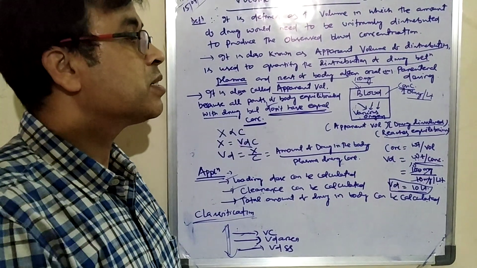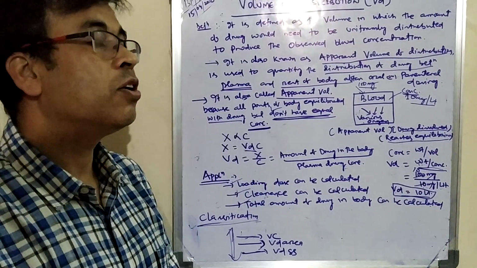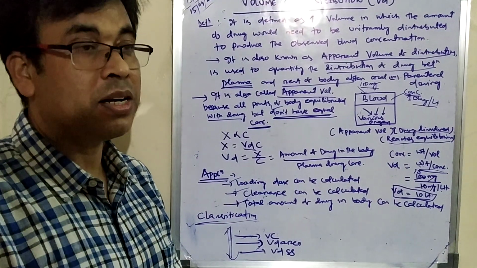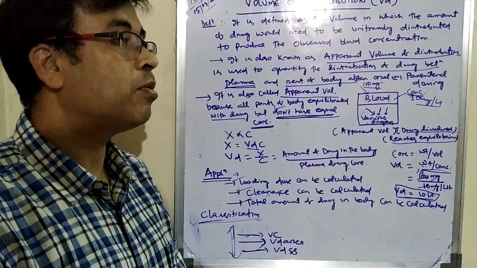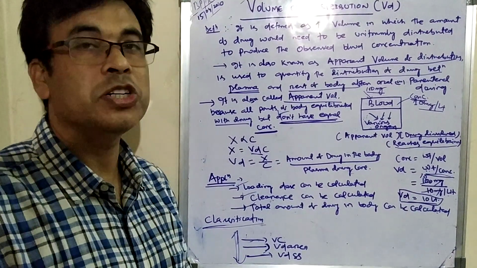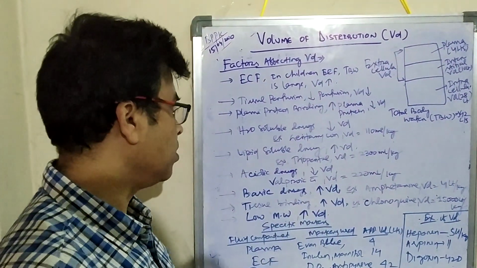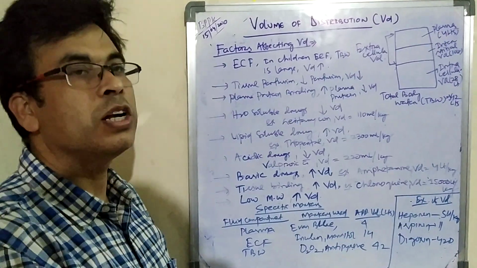So next we will discuss the factors affecting volume of distribution, along with the markers that can be used to calculate the volume of distribution, and I will give you some examples of volumes of distribution. Now the factors affecting volume of distribution.